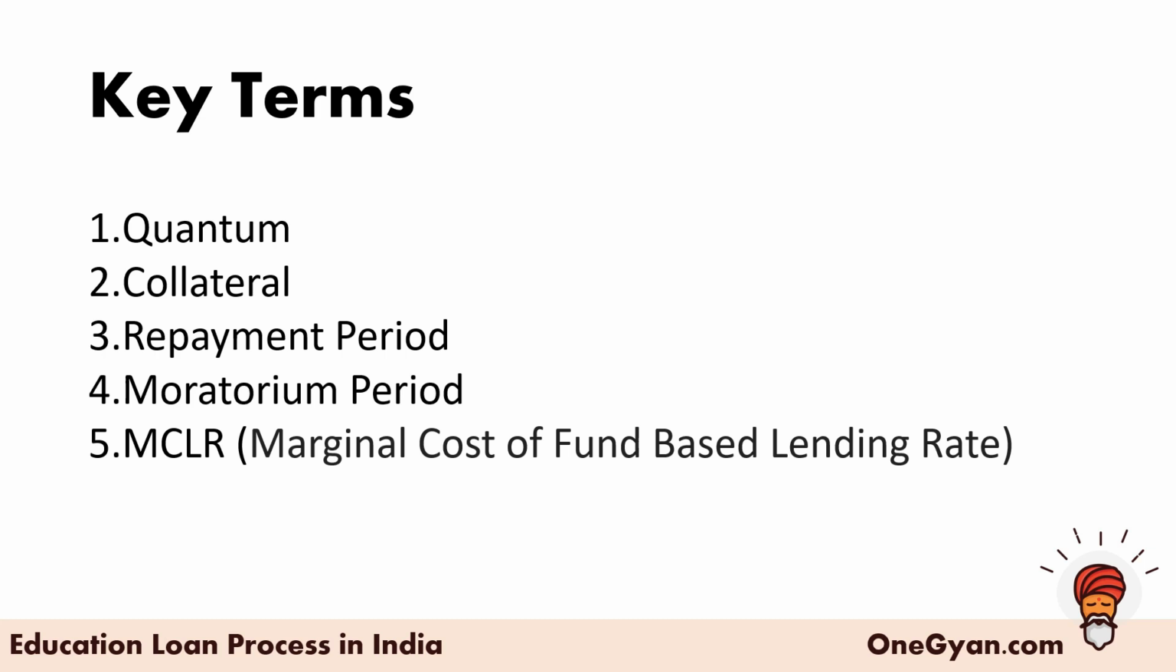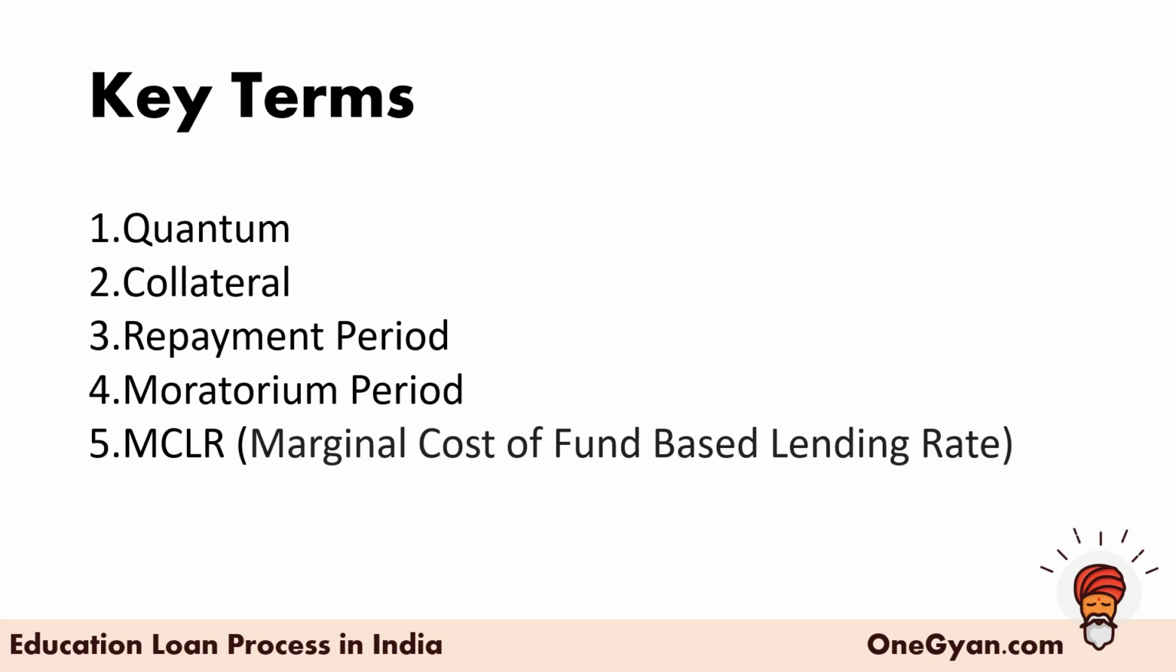So first of all, before we start our video, I want you to be familiar with some key terms. One is quantum. Quantum is basically the sum of money that is being offered to you as a loan, right? So let's say, for example, if I have applied for a loan for 20 lakhs, then 20 lakhs is going to be my quantum. Then the collateral. Collateral is basically the security you are offering against a loan. As you would already know, if you go for any loan other than an education loan, in most cases you will have to offer some collateral against your loan, right? So that the bank has a security.